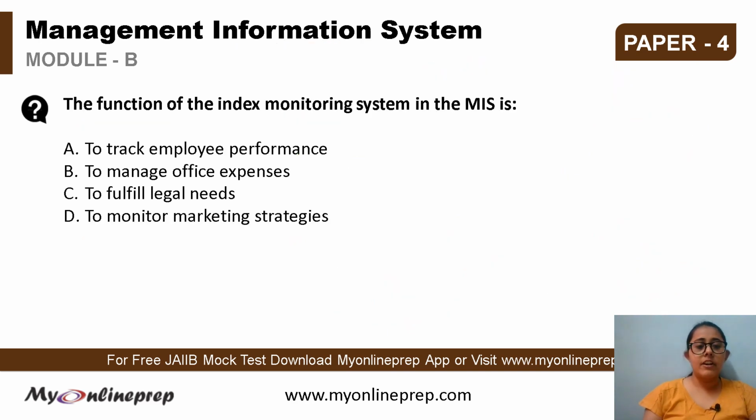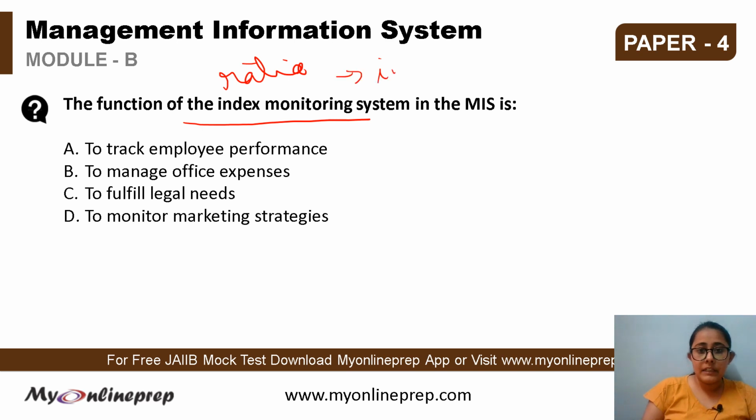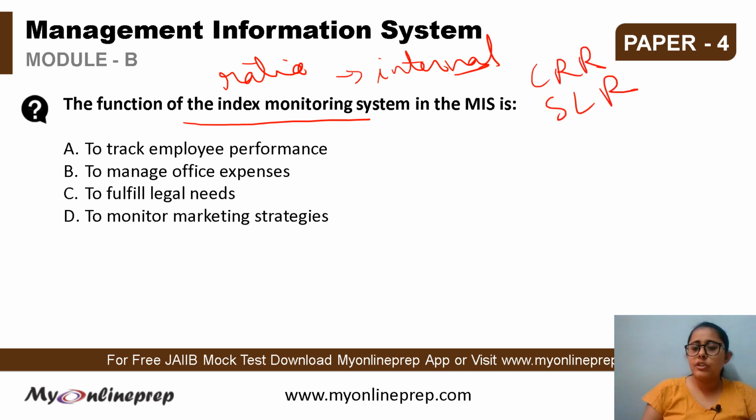The question is, the function of the index monitoring system in the MIS is. Options are A, to track employee performance, B, to manage office expenses, C, to fulfill legal needs, or D, to monitor marketing strategies. So here index monitoring system is actually for the monitoring of the various ratios that are implemented in the banking system. It is related to the various ratios in the banking operations that are internal to the banking business. Some of these ratios are the cash reserve ratio, the statutory liquidity ratio, and so on.